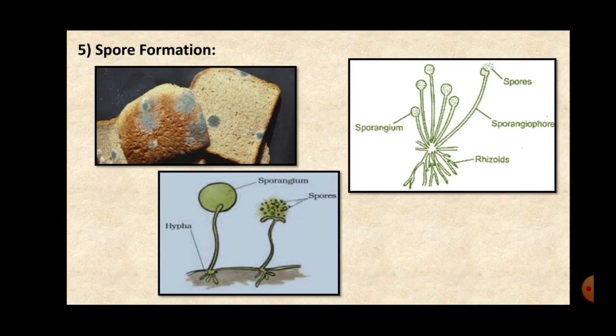Now when the sporangium matures, it ruptures and the spores are released, and each spore under favorable conditions gives rise to a new plant. Okay, so this is called spore formation.